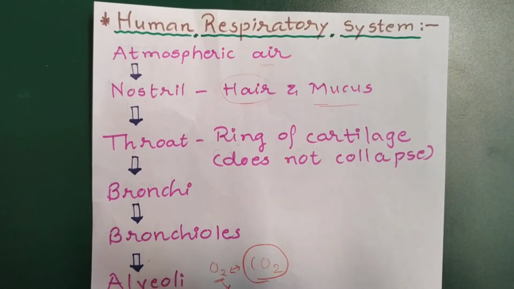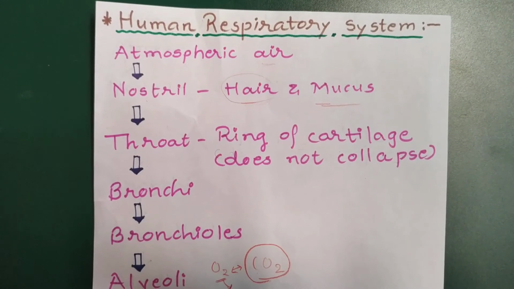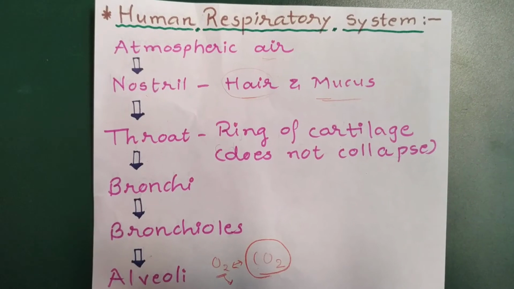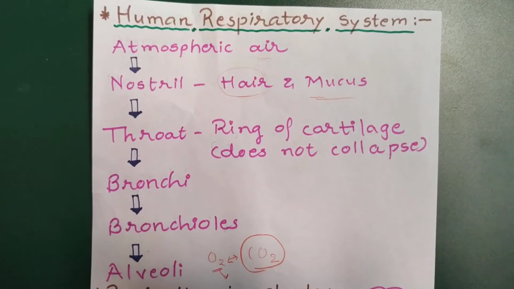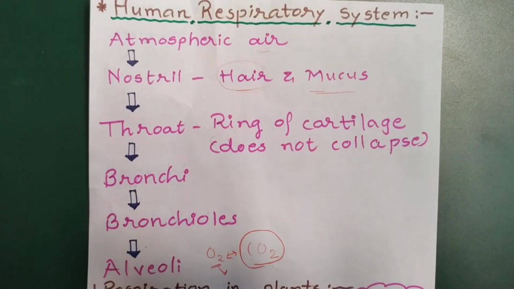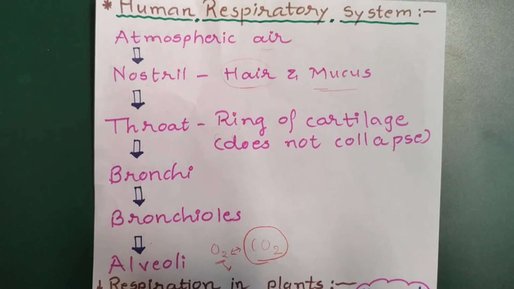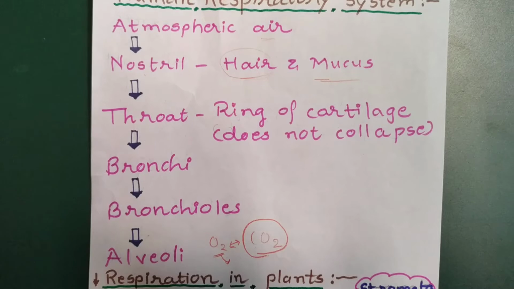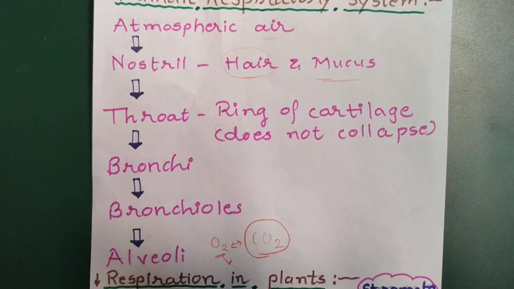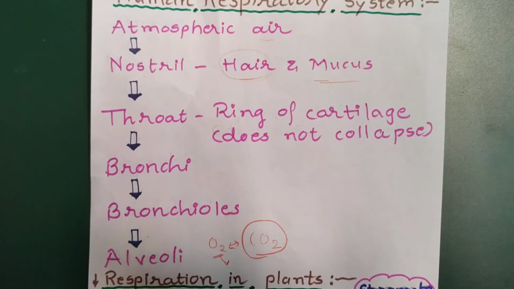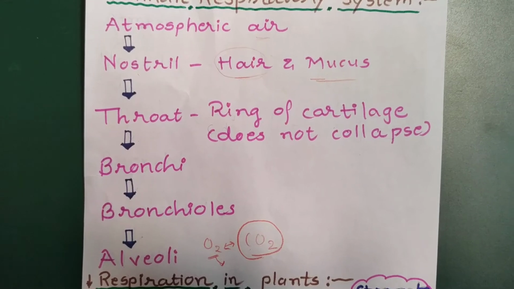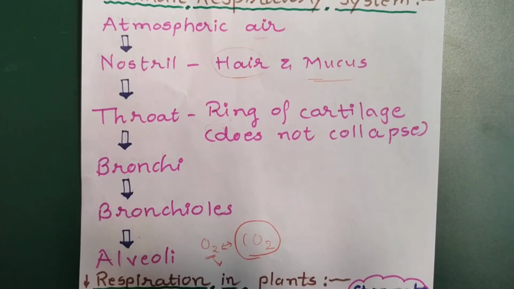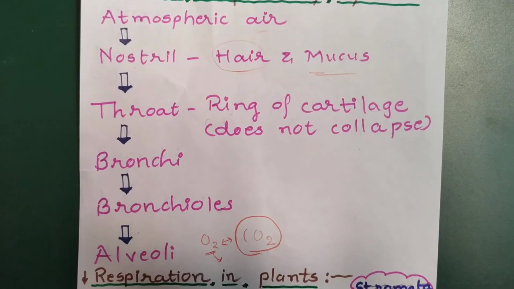Now this filtered air moves from the throat to the bronchi. From the bronchi, air is again moved to the bronchioles, and at the last they reach the final destination known as the alveoli. Alveoli provide a surface where oxygen from the air can diffuse into the blood, and from the blood it reaches the different cells and tissues for performing various metabolic activities.